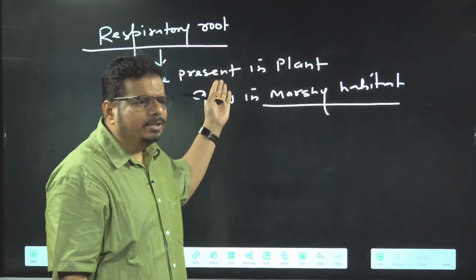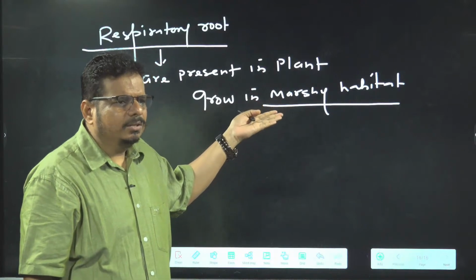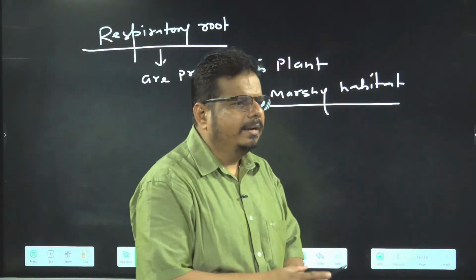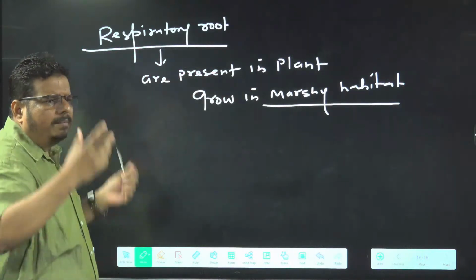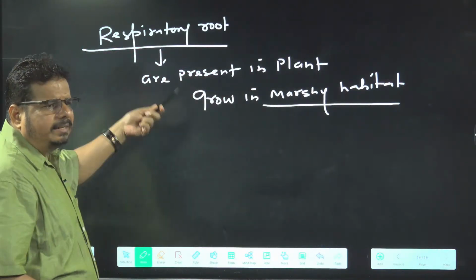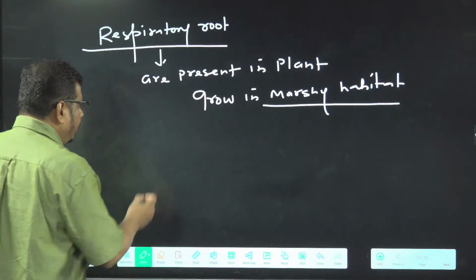It is present in which one? Sundarban Delta. Able to understand or not? Sundarban Delta. It is a delta formed by Ganga and which one? Brahmaputra. Able to understand? A lot of marshy area is there, and in this area, the plants which grow have which root? Respiratory root.